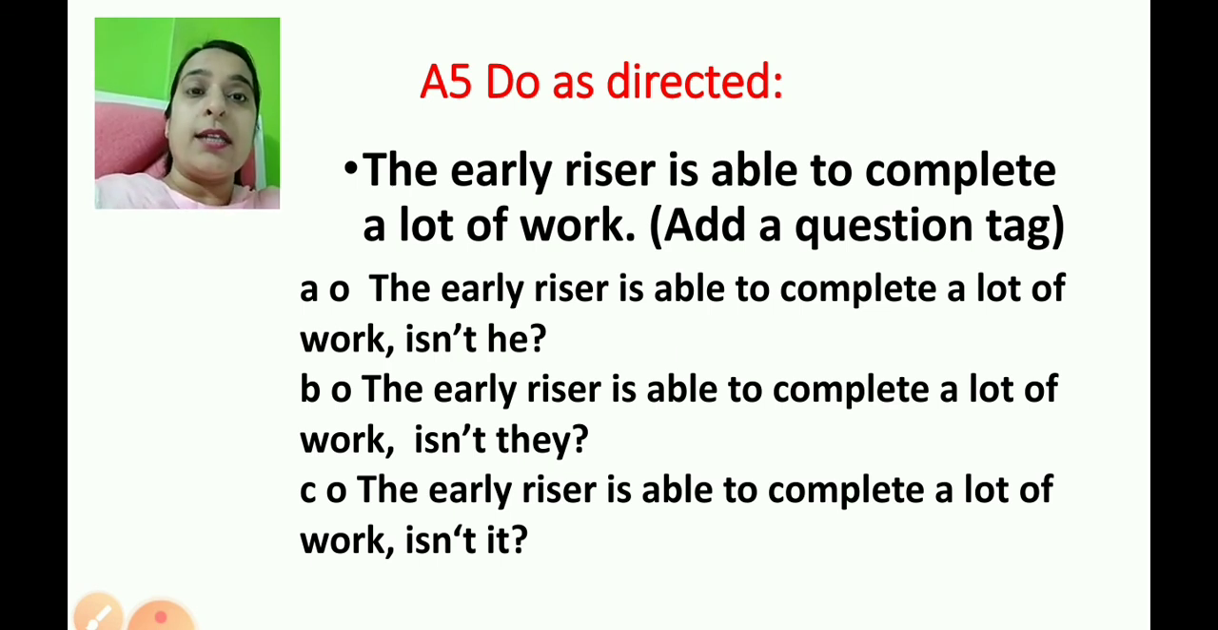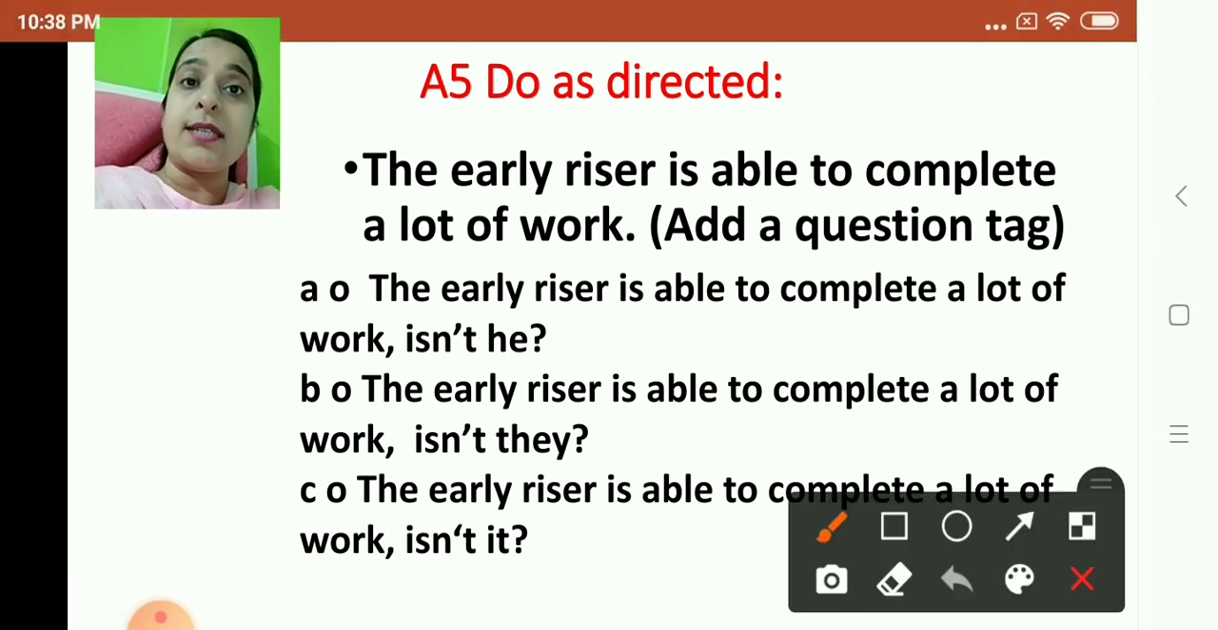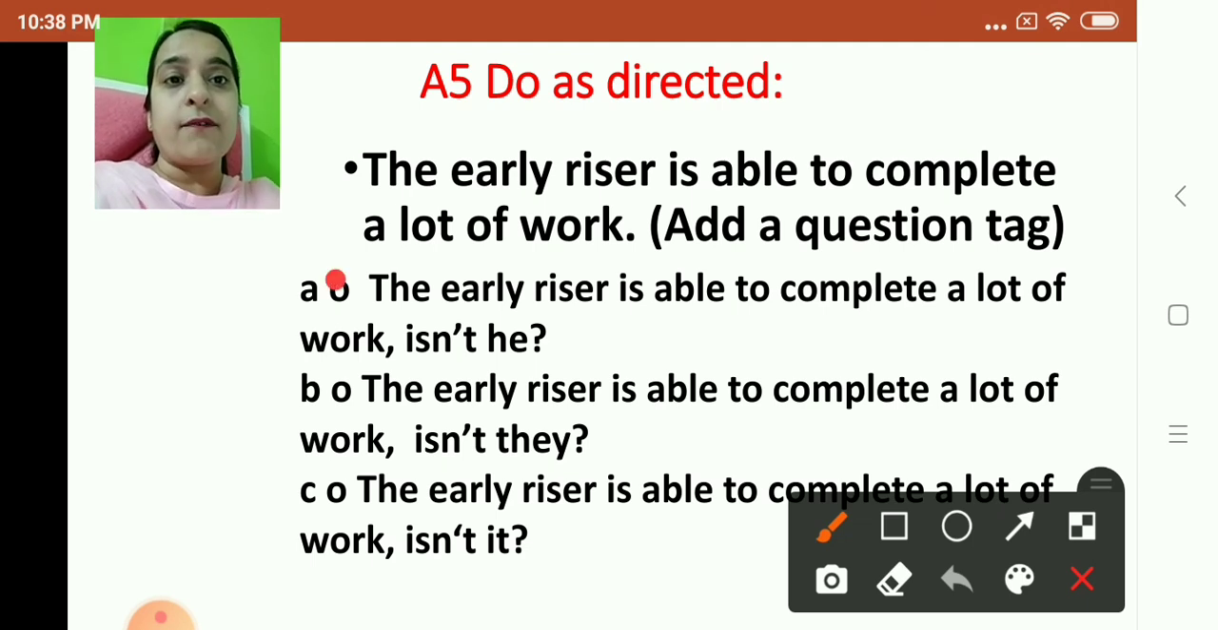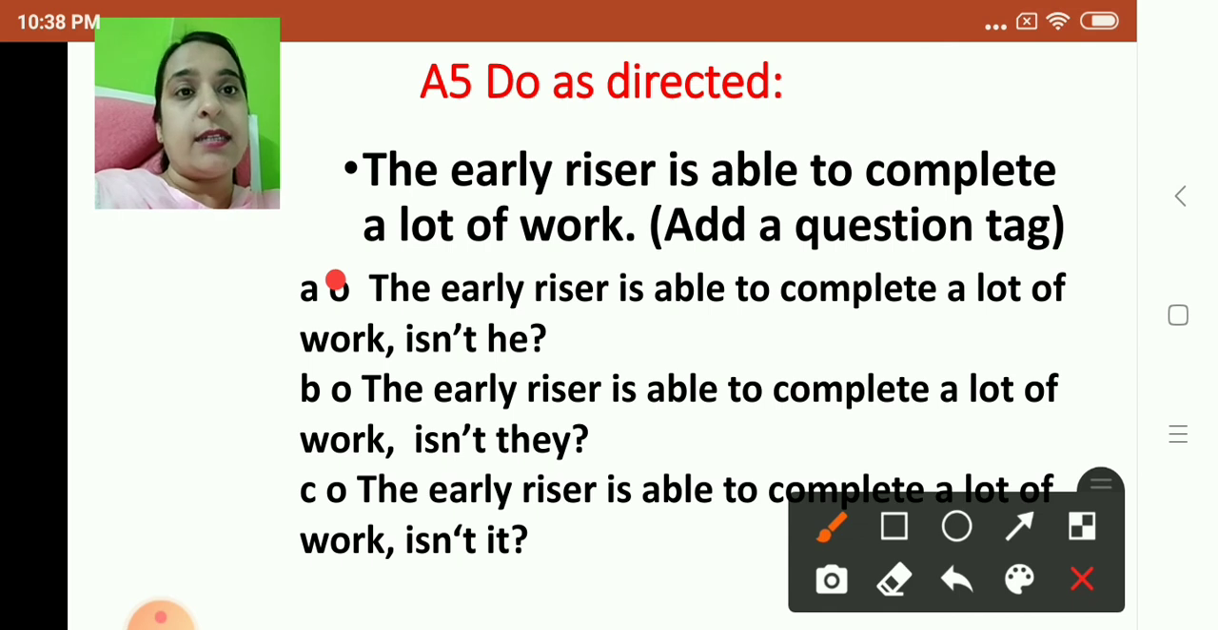So children, let us see which is the correct answer. Yes, which is the correct answer children? The early riser is able to complete a lot of work, isn't he? Or it should be isn't they or isn't it? Yes, which is the answer? The first one, that is early riser is able to complete a lot of work, isn't he? Children, it could be isn't she also, because early riser could be a boy or a girl, right? So it could be isn't he or isn't she. So both are correct. Okay. So the early riser is able to complete a lot of work. The correct answer is isn't he. Isn't he is the correct question, right?